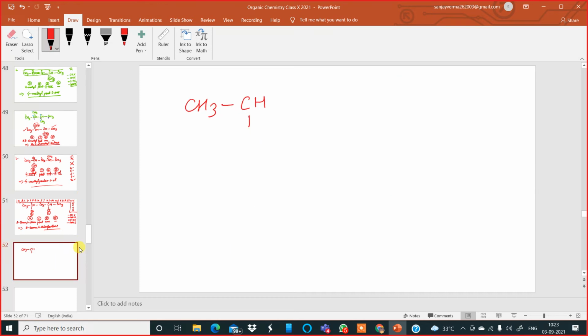Write CH3, then single bond, CH, another CH3, then CH, CH2, CH, OH over here, and then CH3. Now this is the organic compound whose name you are supposed to write.